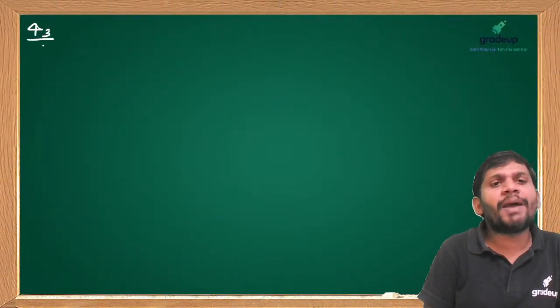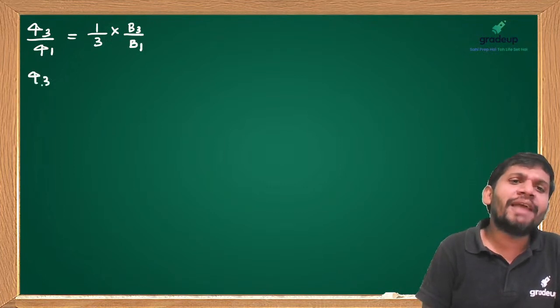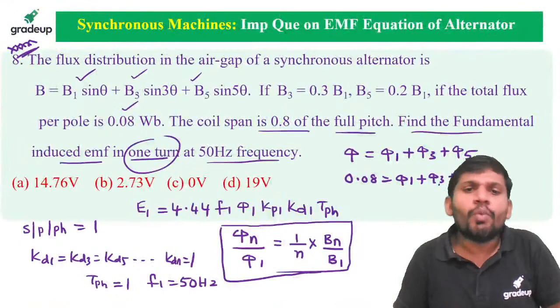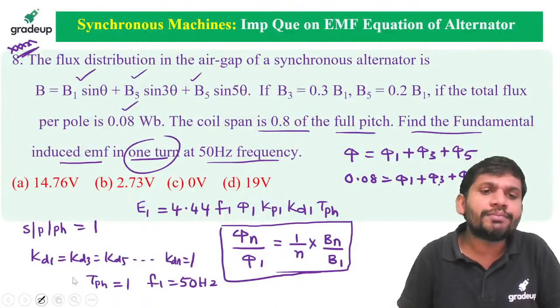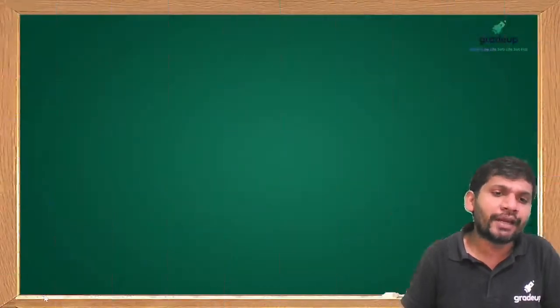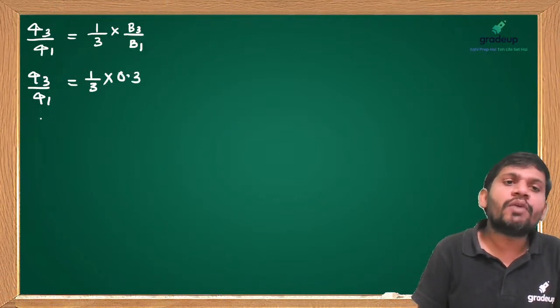Then pi 3 by pi 1 equals, replacing n equal to 3, 1 by 3 into b3 by b1. What is the relation between b3 and b1? Come on, students. b3 by b1, what can you get? You bring this side, b3 by b1 equals 0.3. Then what is pi 3, students? 0.1 times pi 1.